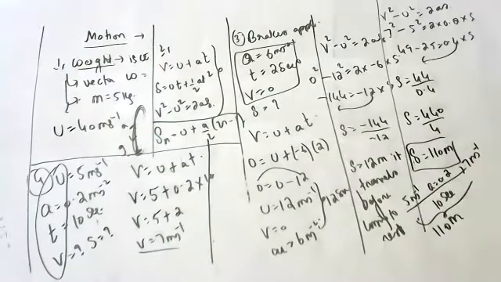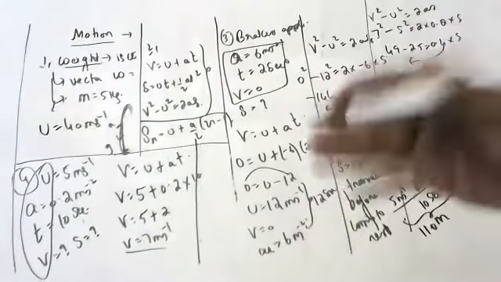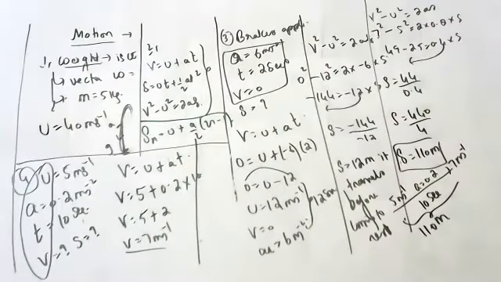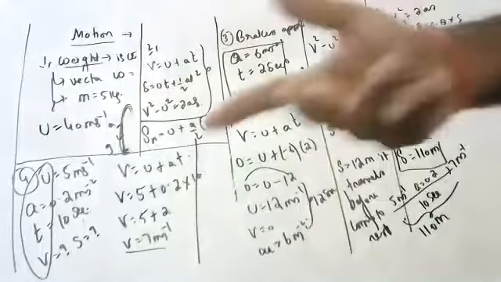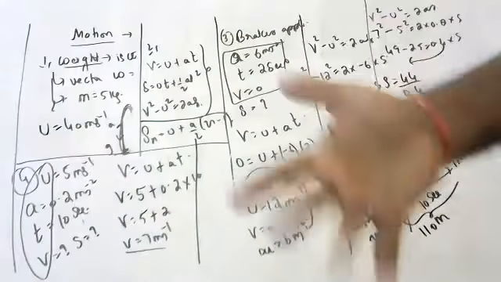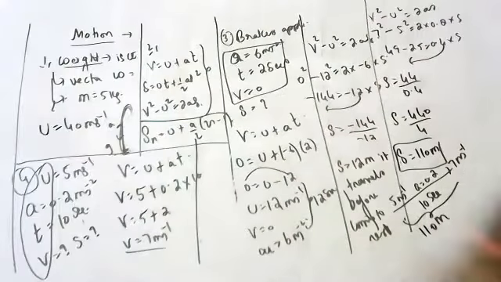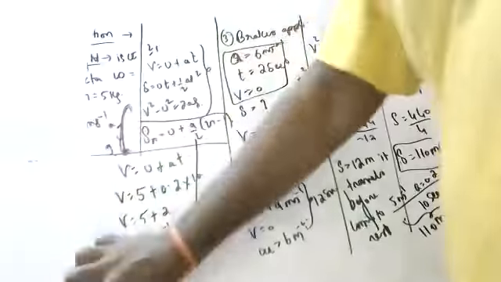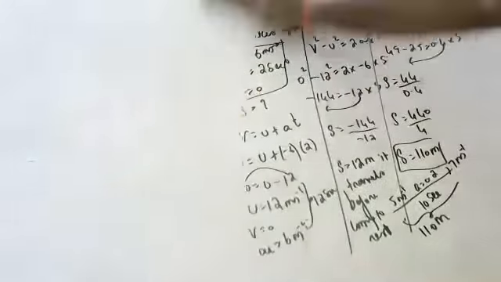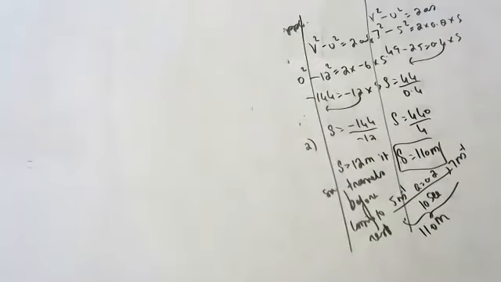You should analyze what you are doing, children. If I say I'll put in the formula and do it blindly, you will not understand. You have to analyze what is happening in the brain. You should think what happened. You should imagine yourself in that motion. Then you will understand, children. Please analyze, children. Try to understand the subject. Don't just blindly learn whatever I'm telling you.